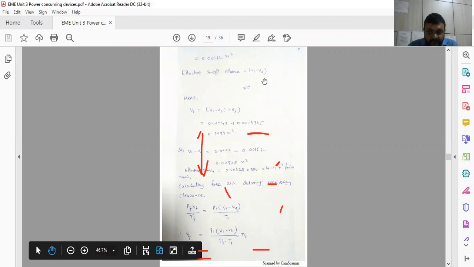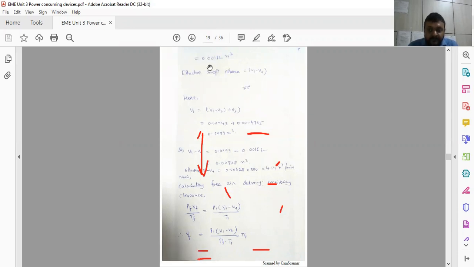And effective swept volume is V1 minus V4, because we have to calculate V4. V1 minus V3 is the swept volume, but effective swept volume is different because volume never remains constant in process 3-4. Just recall the PV diagram.